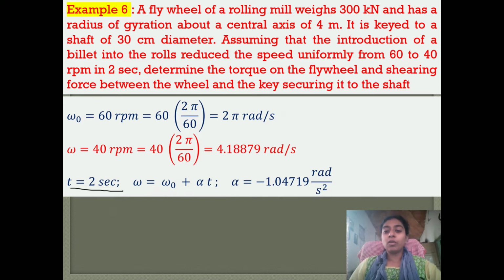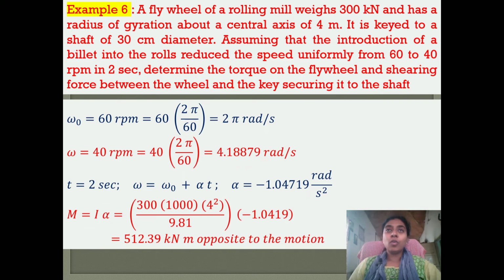Now, we know the equation of motion for rotation: v is equal to u plus at. So, omega is equal to omega naught plus alpha t. We know the values of omega, omega naught and t. The only unknown is alpha. So, we get alpha is equal to minus 1.0479 radians per second square. It is minus because the velocity is reducing.